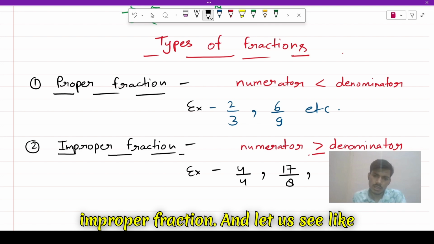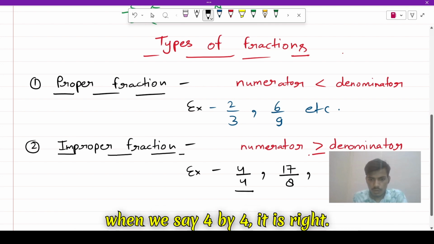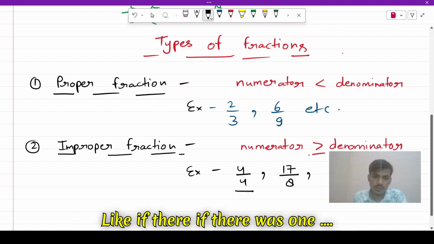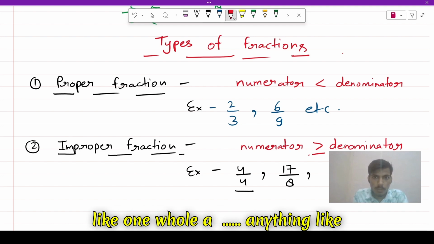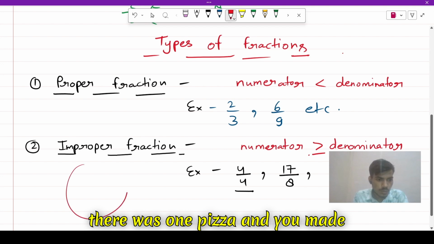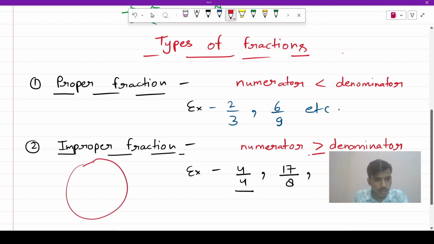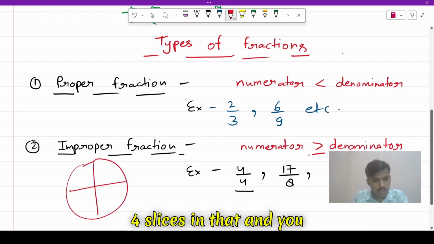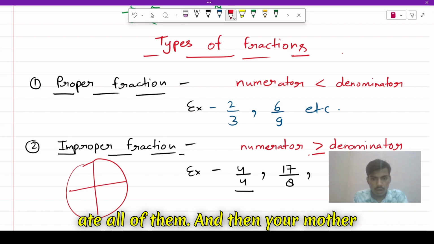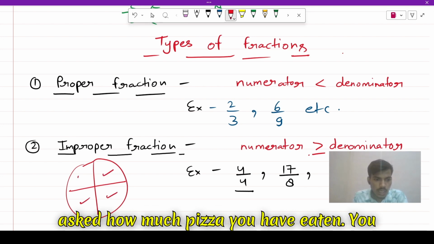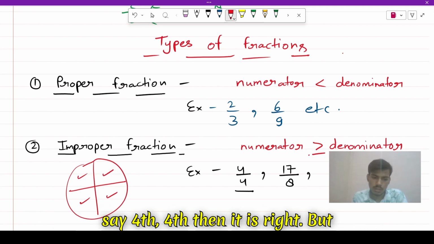And let's see, when we say 4 by 4, it is right. Like if there was one whole, like there was one pizza and you made four slices in that, and you ate all of them. And then your mother asked, "How much pizza have we eaten?" You say, "Four fourths." Then it's right.